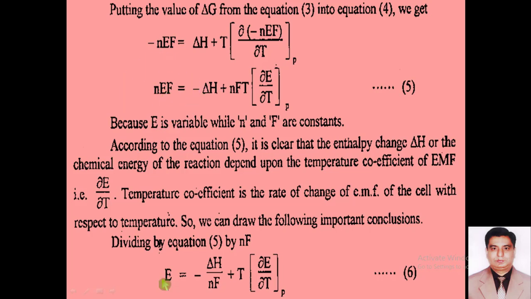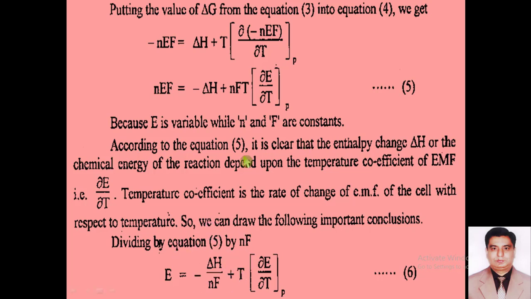What remains is capital E, the electromotive force, equal to minus del H over NF plus T into partial E over partial T at constant pressure. So dear students, this equation number 6 is very important, because with the help of this we will find the change in entropy.